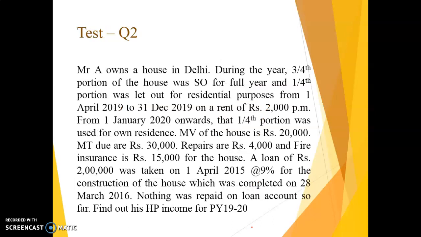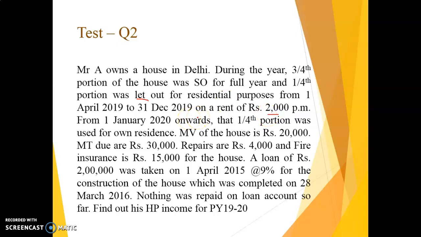This is your second question, in which Mr. A owns a house in Delhi, and in this particular case some portion of the house is self-occupied, that is 3/4 portion, and some portion is let out. Whether let out for residential purpose or business purpose will not make much difference because it is let out. The let out period was only from April 19 to 31st December 19 at a rate of 2,000 per month. After that it was self-occupied.